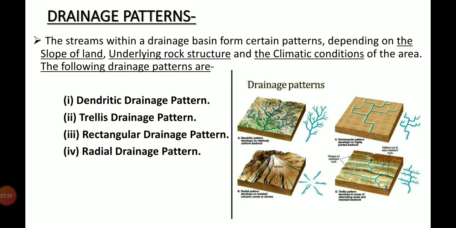Next, I will discuss drainage patterns. The streams or rivers within a drainage basin form certain patterns, and drainage patterns depend on the slope of the land, underlying rock structure and the climatic conditions of the area. The following drainage patterns are: number 1, dendritic drainage pattern, trellis drainage pattern, rectangular drainage pattern, and the last one is radial drainage pattern.